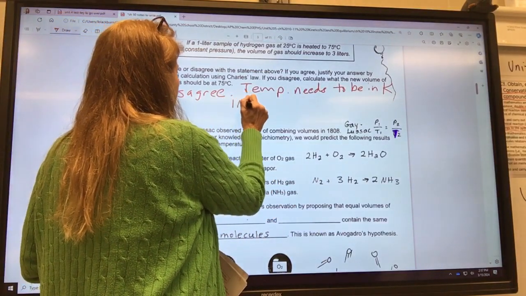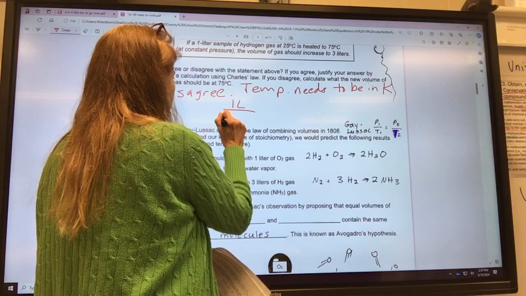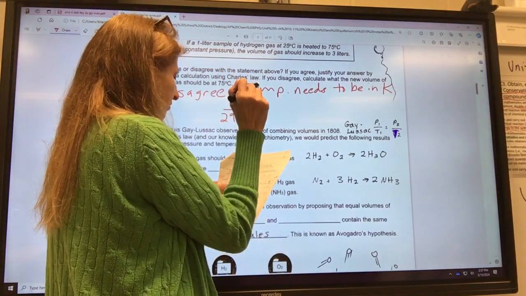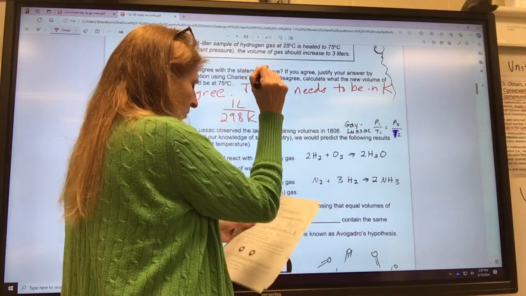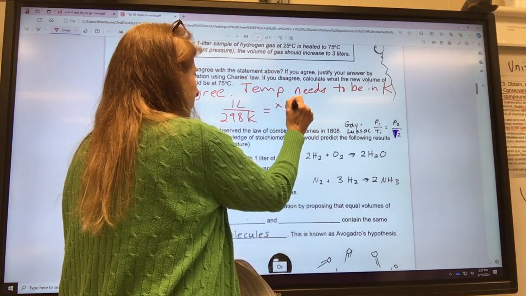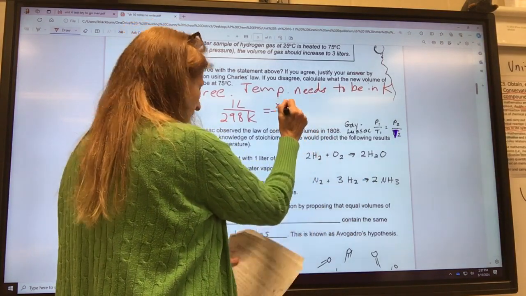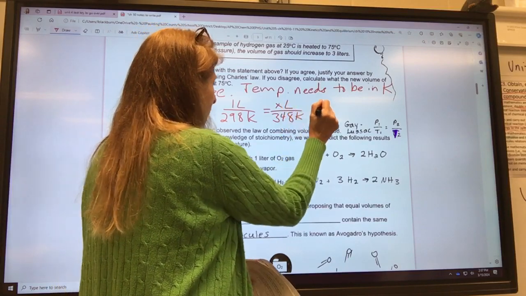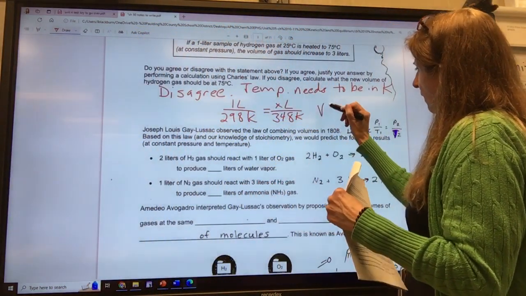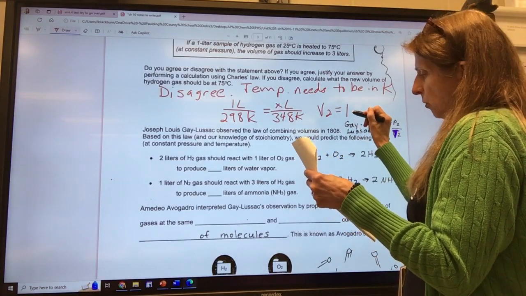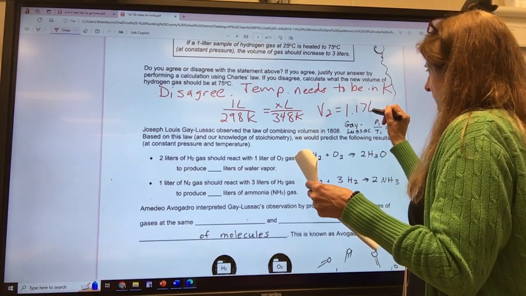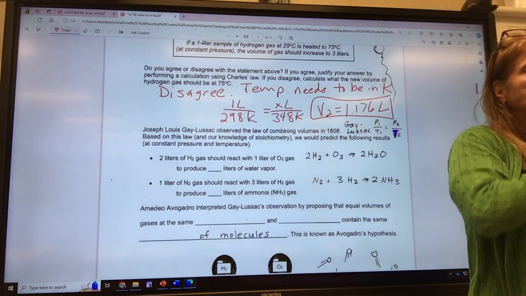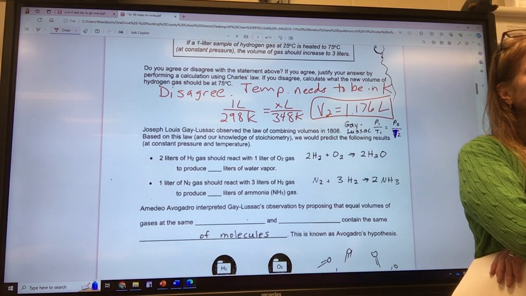Okay, so I got 1 liter divided by 298. That's converting my first temperature to Kelvin, equals, we don't know how many liters, X liters, over 348 Kelvin. Cross multiply and solve for X, and volume 2 equals 1.176 liters. Put a box around it. Okay, not too bad.